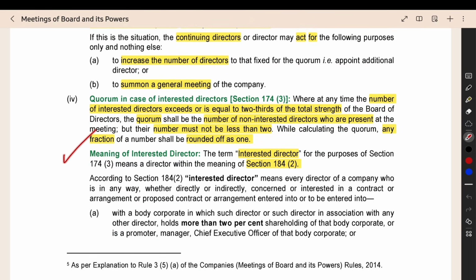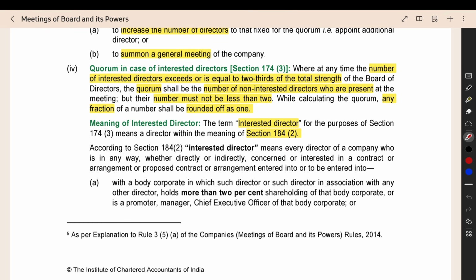Then interested director. Interested director means, according to the section on disclosure of interest by the director, when a director is interested in a company and with that company we are doing an arrangement, or the director is interested in a contract, the director should be personally interested. They will have an interest because of that contract. The director will get some profit or some benefit. Then such a thing will be called an interested contract, and they will be called an interested director, which falls under section 184.